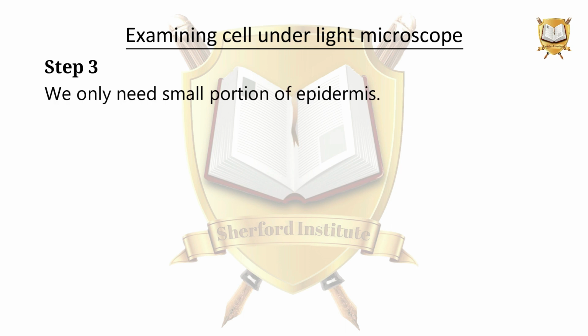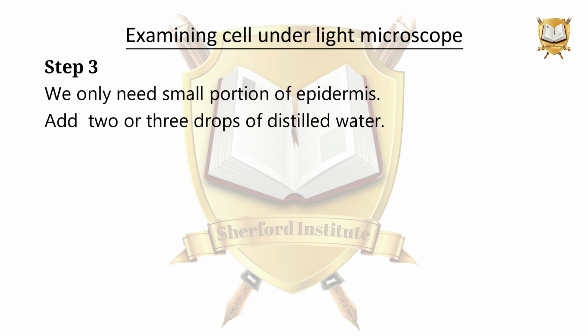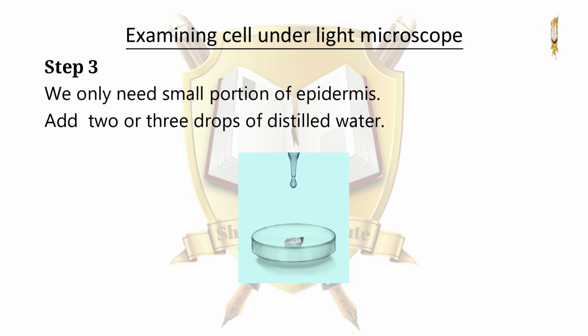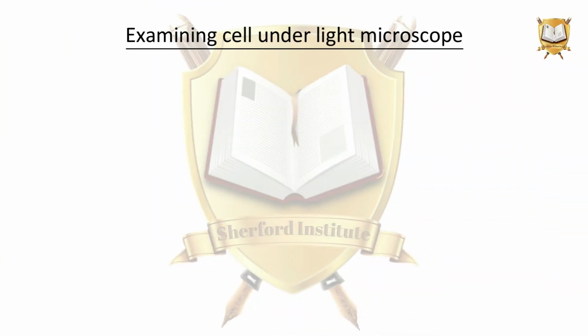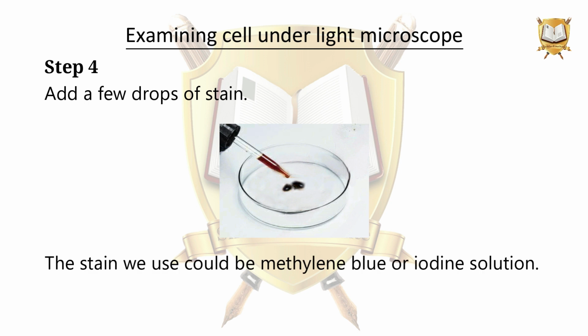We only need a small portion of epidermis. Add 2 or 3 drops of distilled water. Add a few drops of stain. The stain we use could be methylene blue or iodine solution.